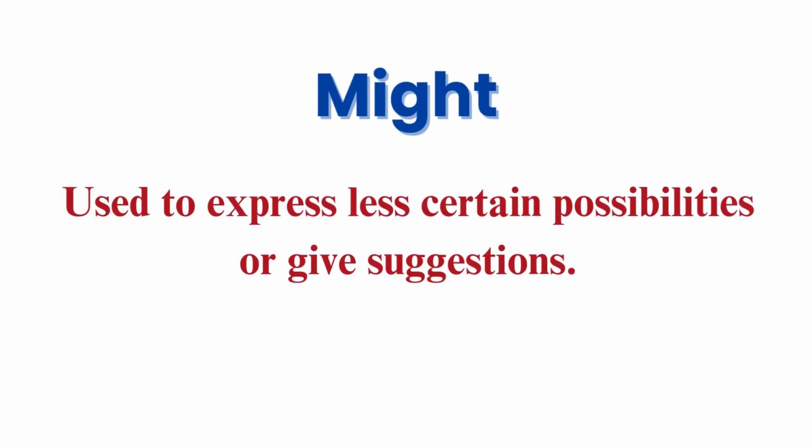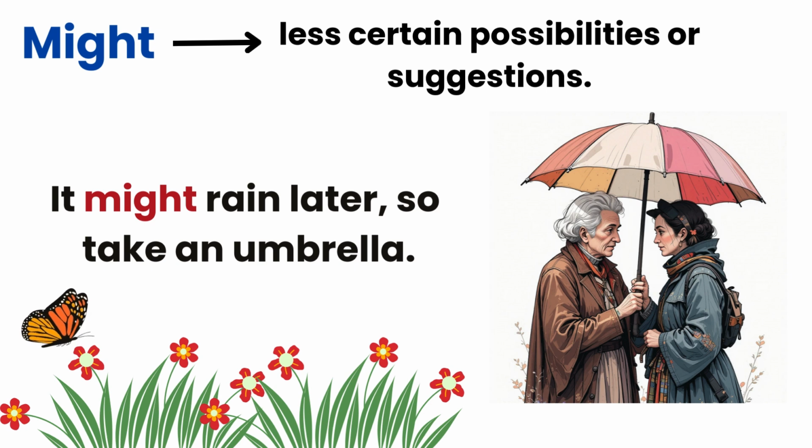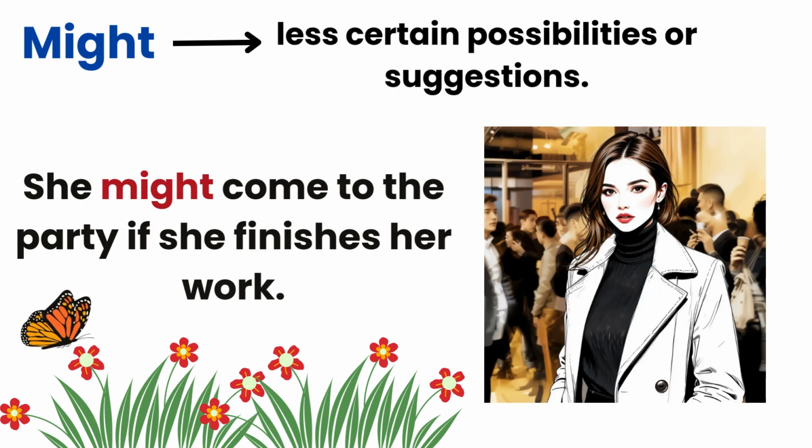Might. Might is used to express less certain possibilities or give suggestions. It might rain later, so take an umbrella. She might come to the party if she finishes her work.